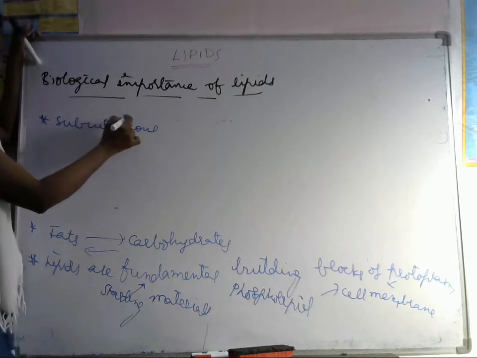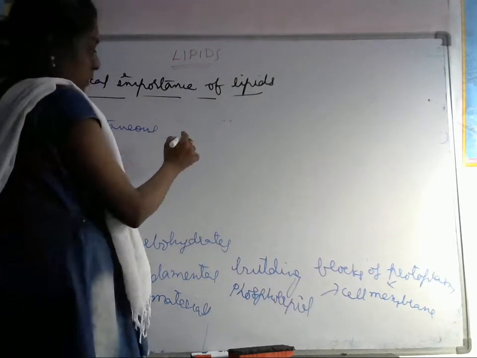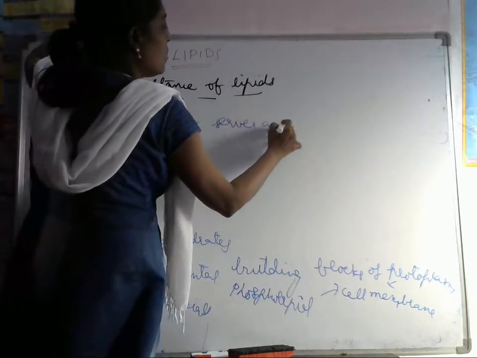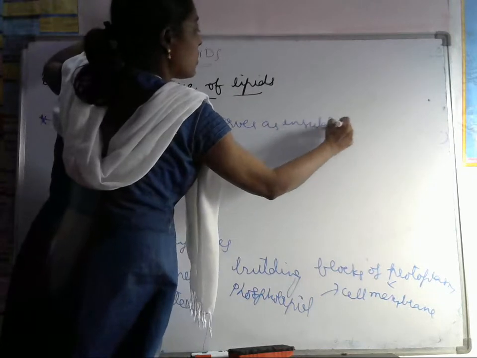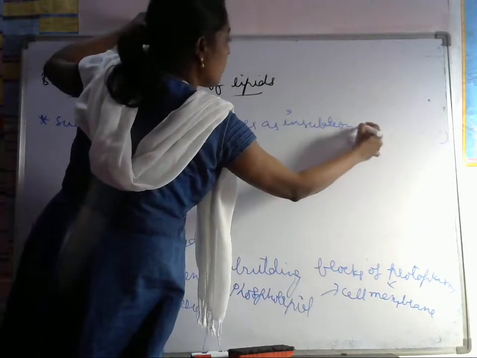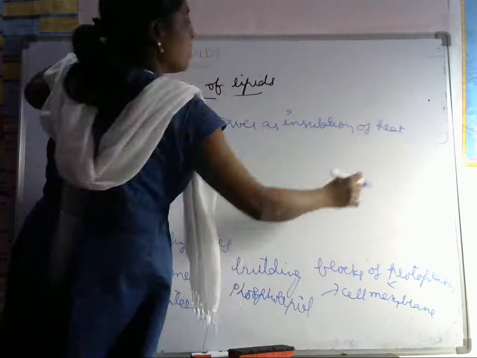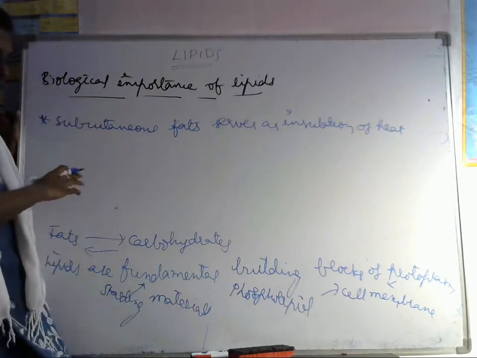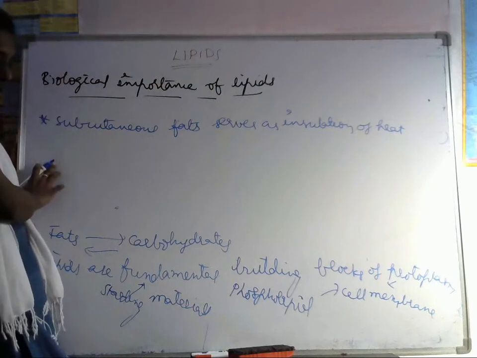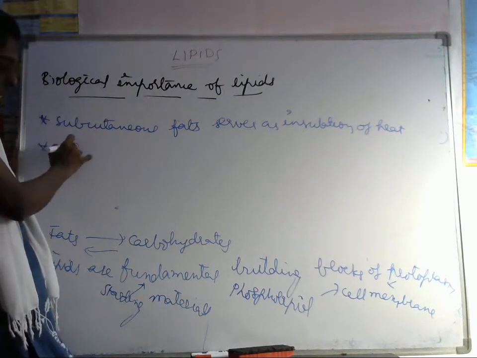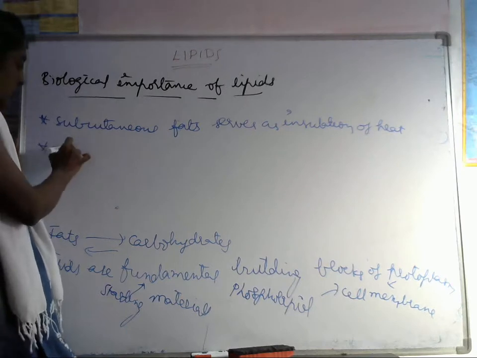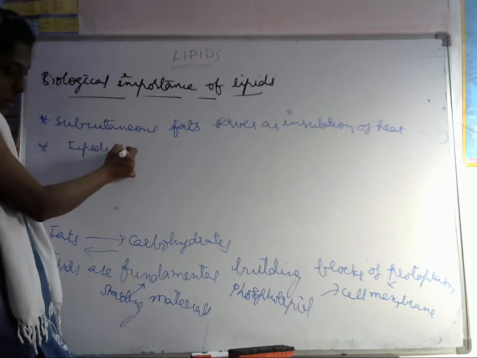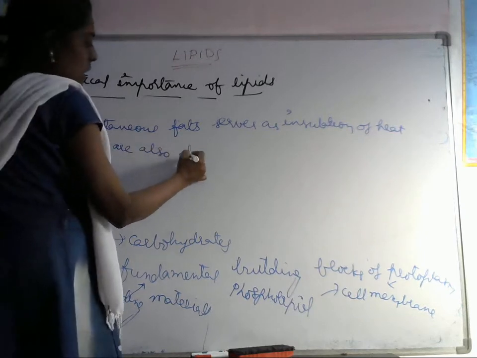Subcutaneous fats serve as insulation of heat, which means they stop the heat loss. Lipids are also electrical insulators.